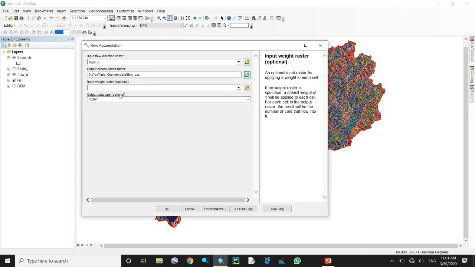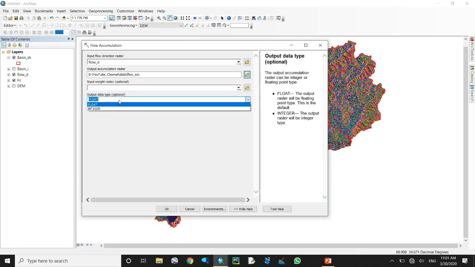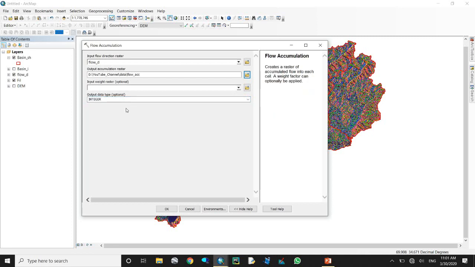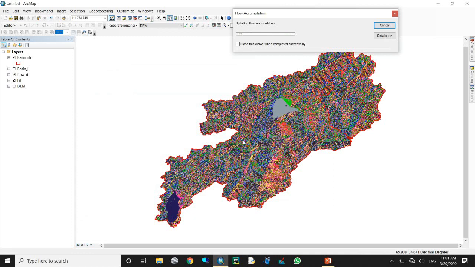The field should be Count or Value. Here we use the output named basin shape, meaning we use a shapefile. Okay.